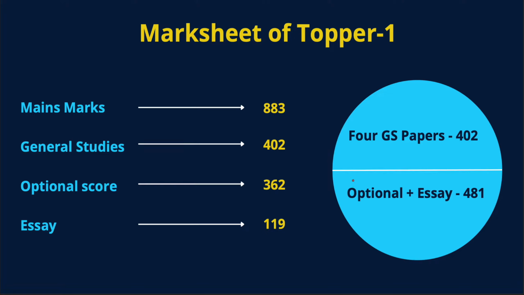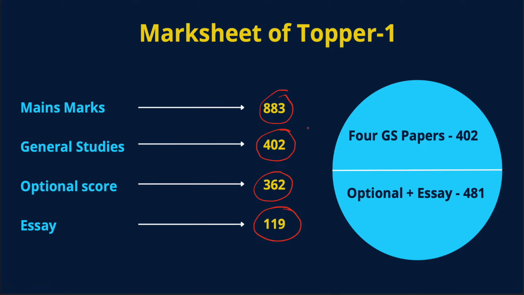Okay, this is the mark sheet of topper number 1 of 2008. The candidate scored a total of 883 marks in the mains examination, out of which the total of the 4 GS papers was 402. The score for optional was 362 and the score for essay was 119.